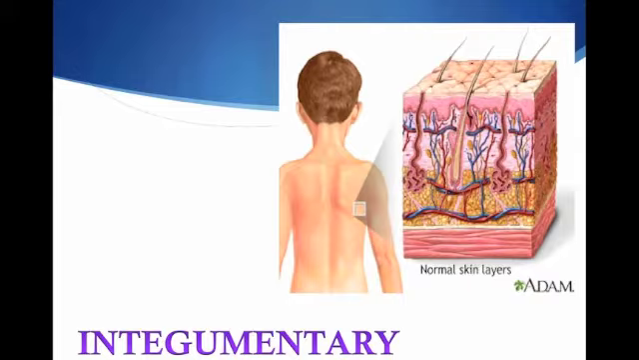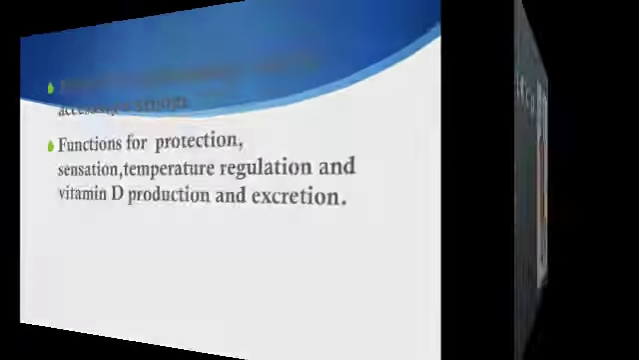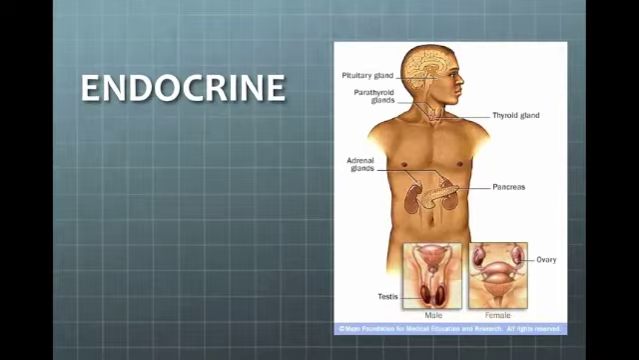Integumentary system. The integumentary system is mainly composed of the skin, together with the different levels of organization. Made of skin together with the accessory structures such as the nails, the hair, and the different glands that secrete oil or watery substance to prevent friction, and to prevent systems like the endocrine system, or what we call the hormone system.